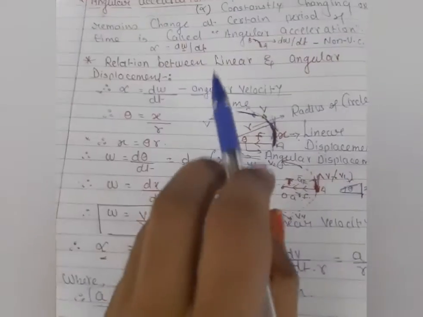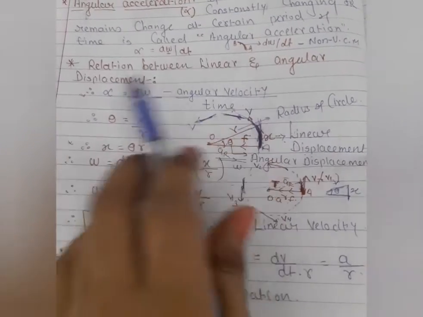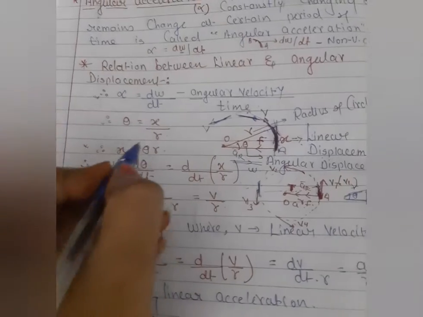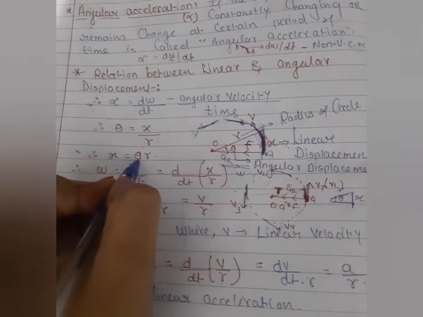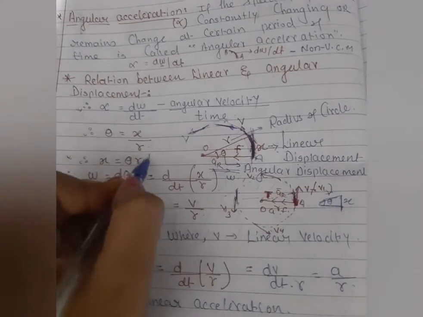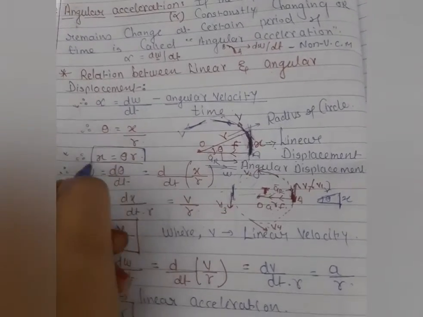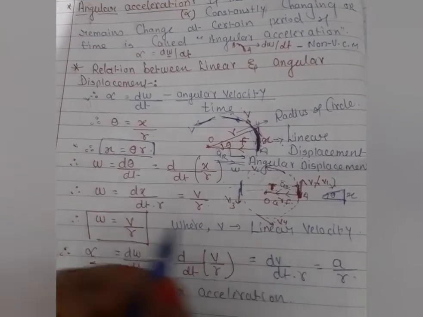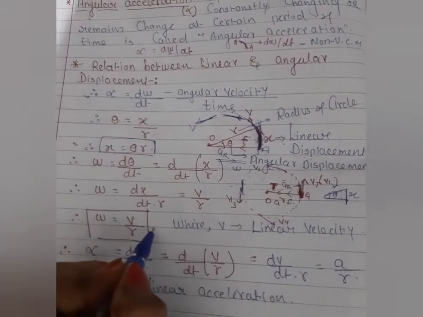See here students, what is the heading? Linear and angular displacement. In between we have to find the relation. Here you can see theta is the angular displacement, x is the linear displacement. So here we are getting the first relation. V is the linear velocity, omega is the angular velocity. So here we are getting this condition.